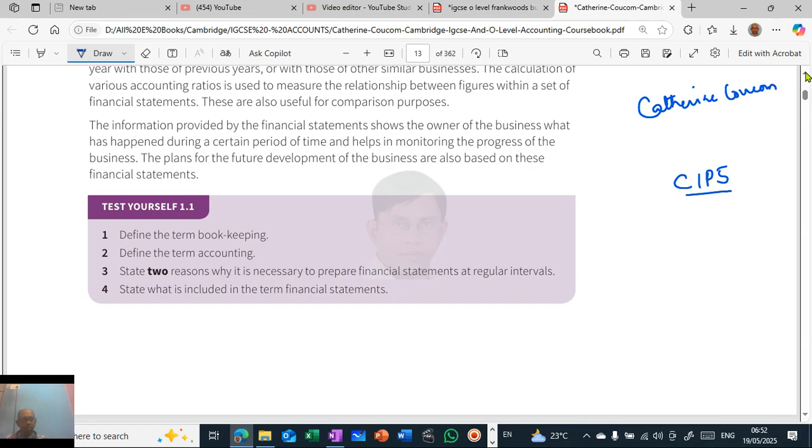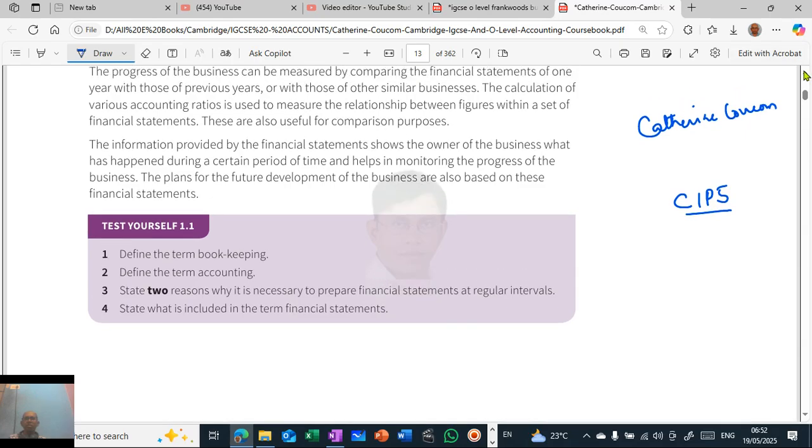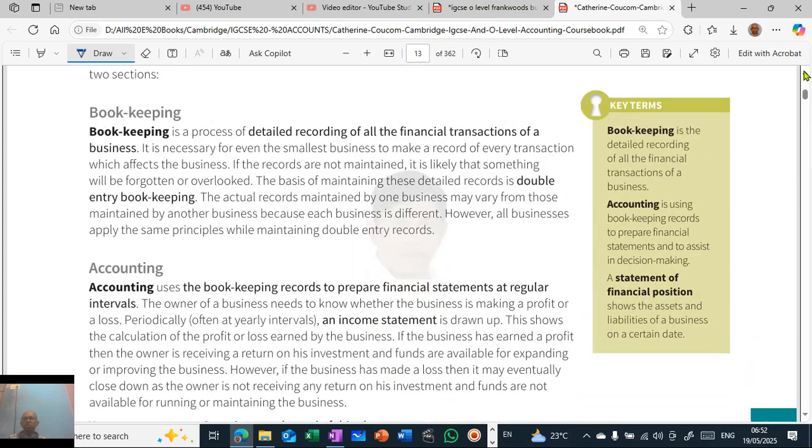Okay, so define the term bookkeeping. The definition you need to learn. Definitions you have to write as it is dictated. So you can see bookkeeping is a process of detailed recording of all financial transactions of the business. So this is what is bookkeeping.